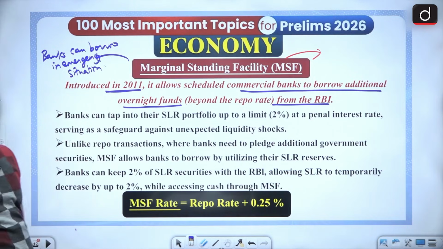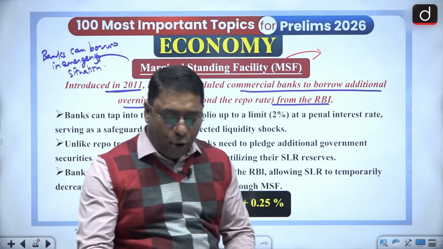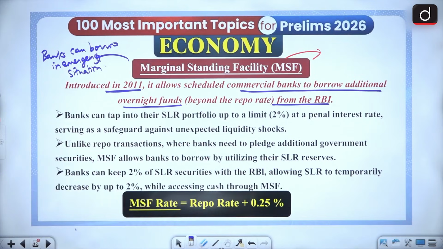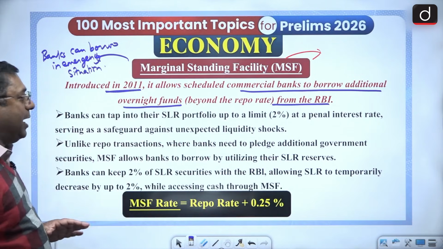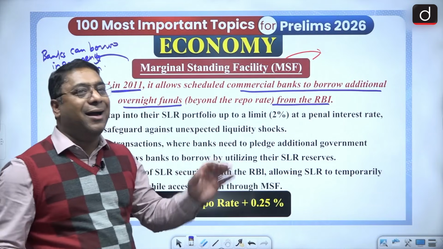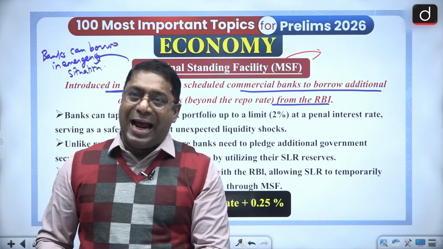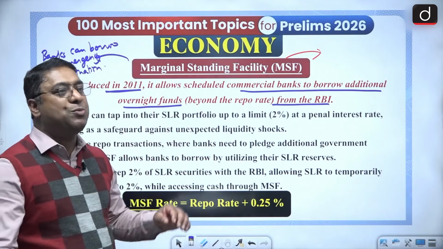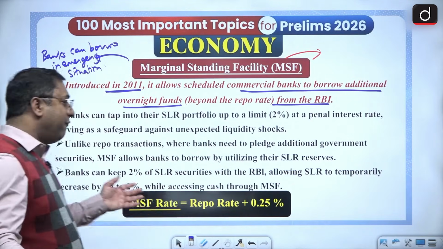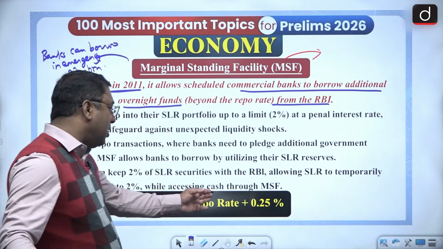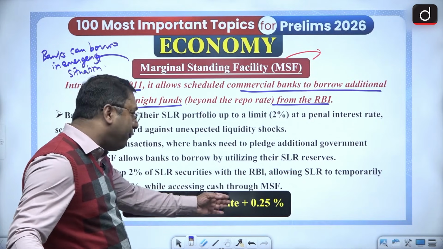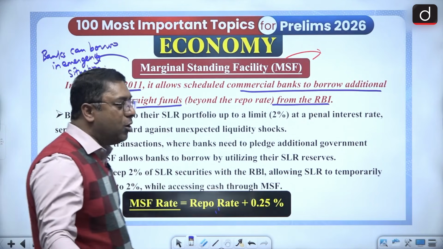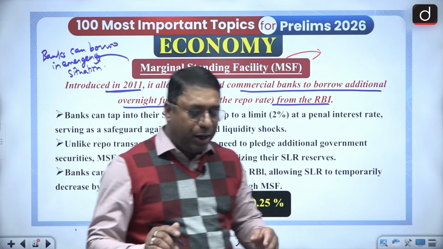Okay? The banks, they can borrow in what? They can borrow in emergency situations. The rate at which they are borrowing under the MSF is always higher than the repo rate. At present, the MSF rate is 5.50%. The repo rate is 5.25, so plus 25 basis points, that is 5.50%, that you have to remember.